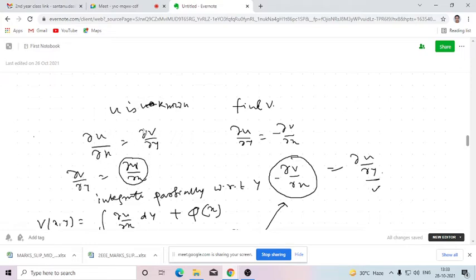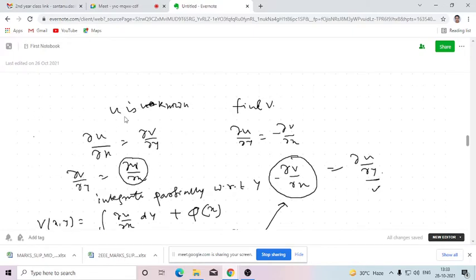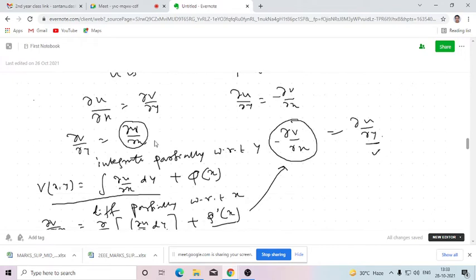So we are going to find out the value of v. u is known but v is unknown. So del v del y equals del u del x. Since we can obtain del u del x from the given value of u, we'll be integrating both sides with respect to y partially. While we are integrating with respect to y partially, we will be treating x as constant. So here, while we are doing the integration partially,